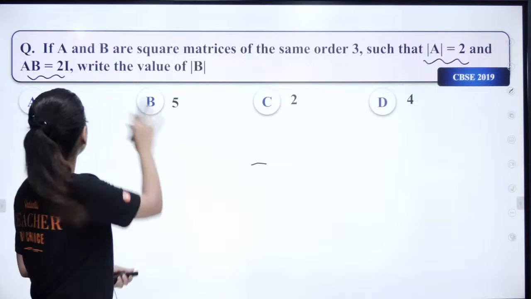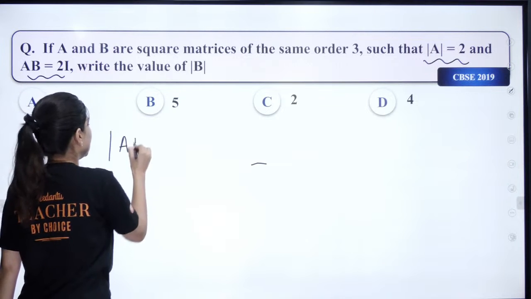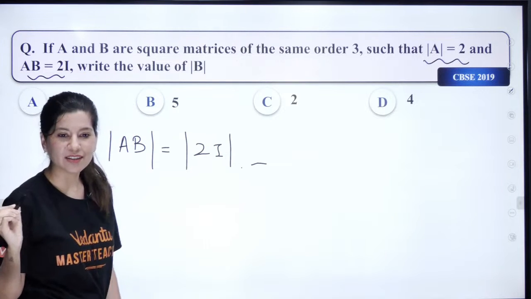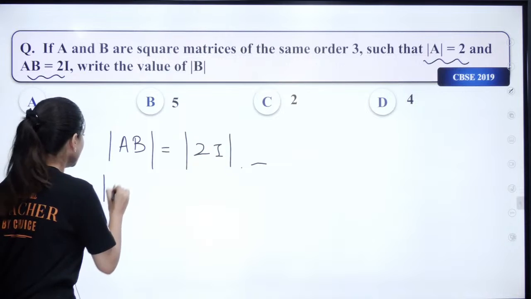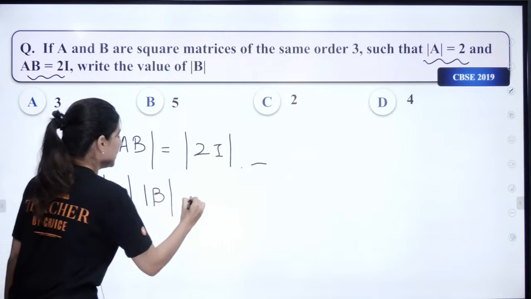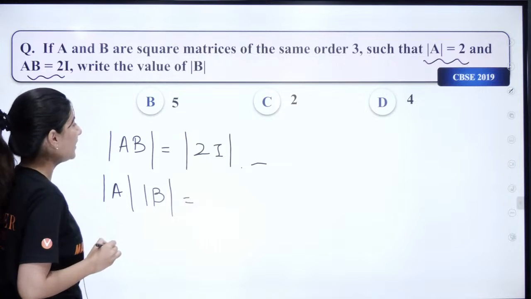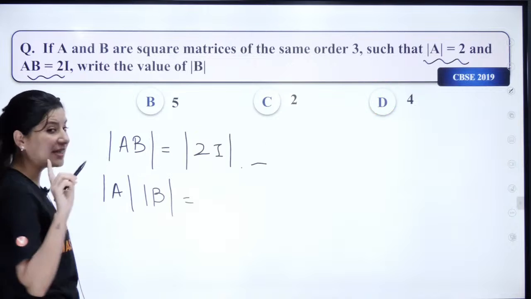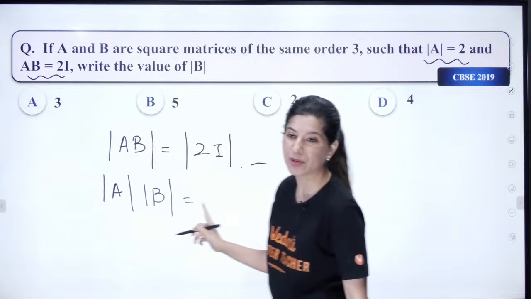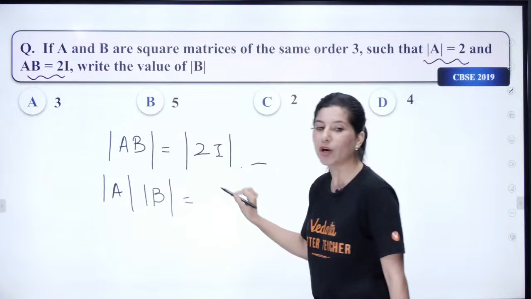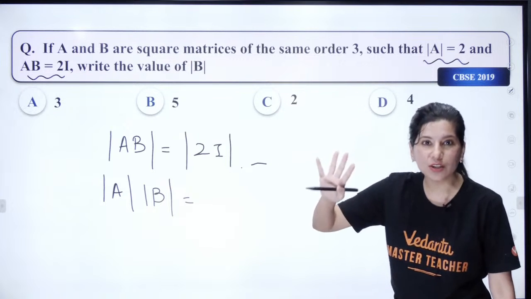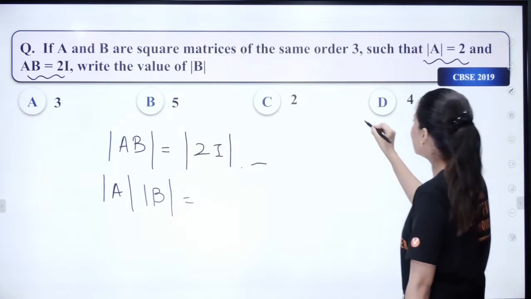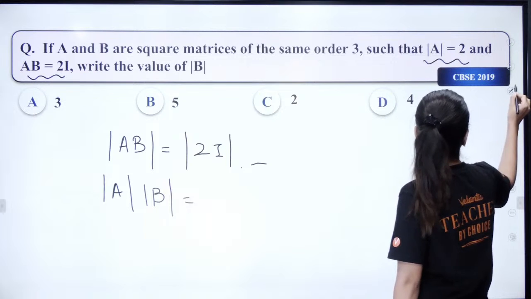A, B, C, D. So the moment we see this question, take determinant. Determinant AB will be equal to determinant 2I. Determinant A times determinant B is equal to determinant 2I. What is determinant 2I? Please be careful about solving this type of question. Determinant 2I is not at all 2. So this 2 will come out. We have a property, so whenever we see a constant,